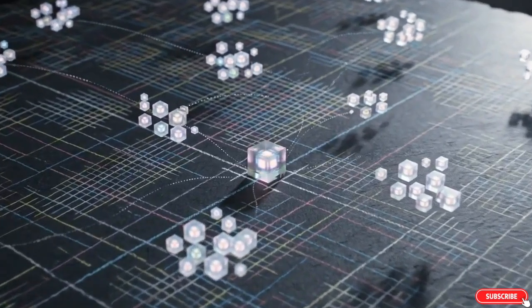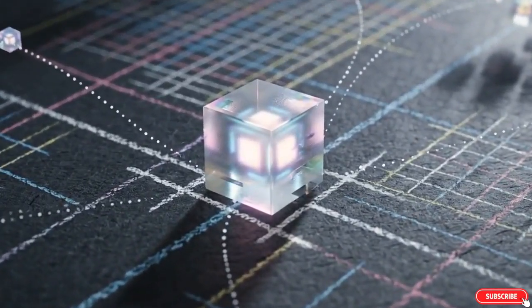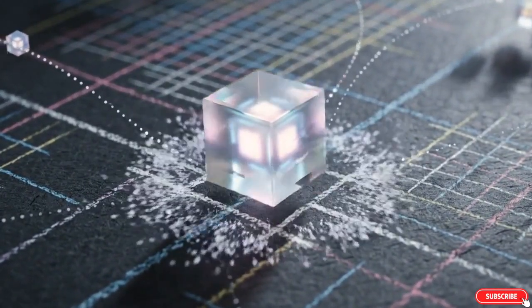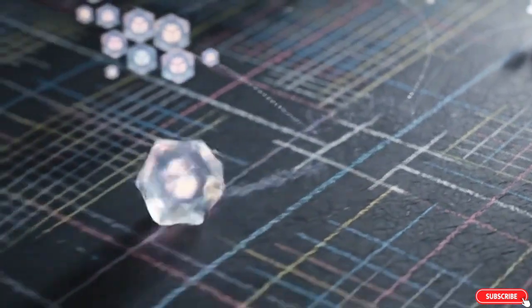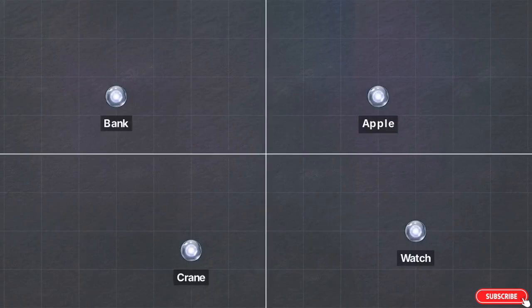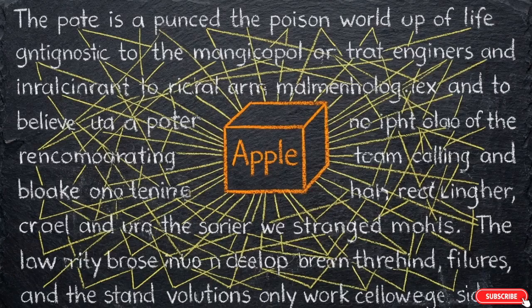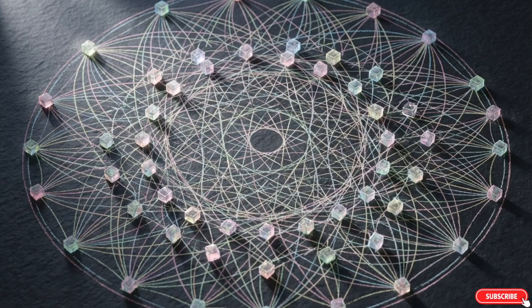Static spatial geometry fails when a word's definition changes based on its surroundings. Mathematical location alone cannot account for the nuance of human context. To fix this, engineers needed a system where coordinates could shift. The model had to analyze every word in a sentence simultaneously to decide where a word like apple should sit in that specific moment. In 2017, Google researchers introduced the transformer architecture.